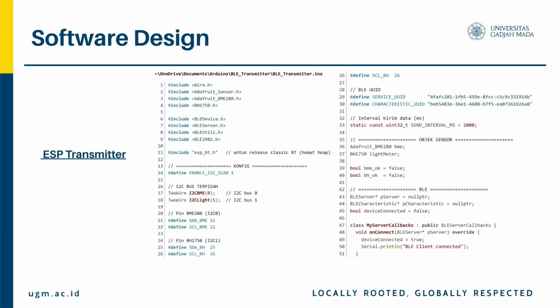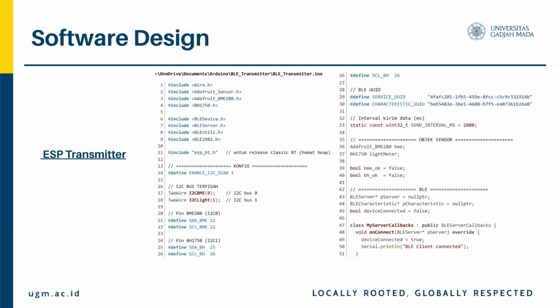The code also has sensor objects for BME280 and BH1750, BLE server objects, and flags to track sensor and connection status. Second, for BLE connection handling, there is a callback class with two functions. When a client connects, the onConnect function sets a device connected flag to true. On the other hand, when a client disconnects, the onDisconnect function sets the flag to false and immediately restarts advertising so new clients can discover the device again.